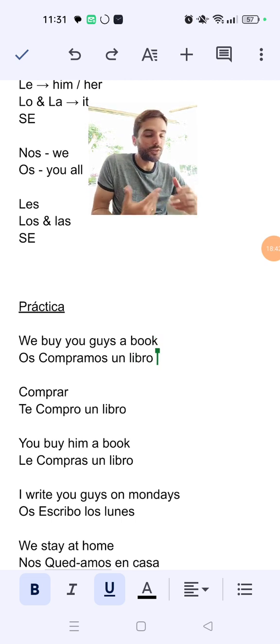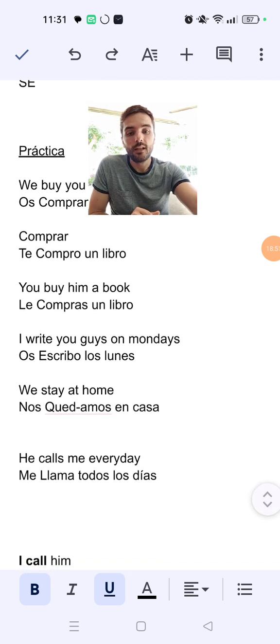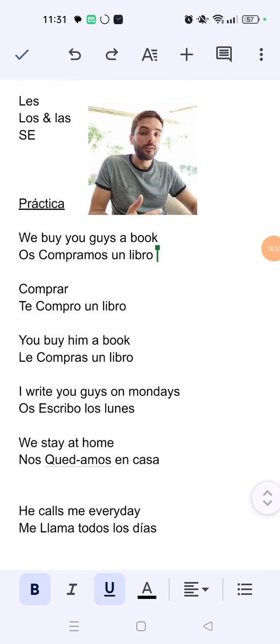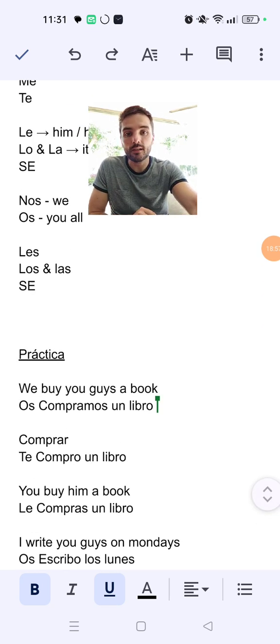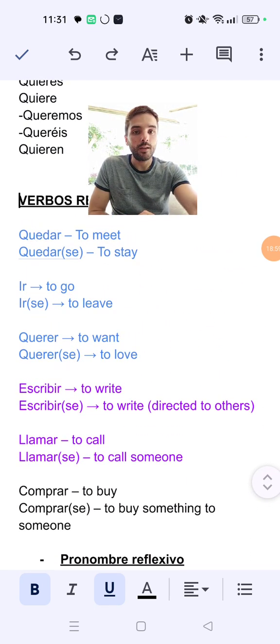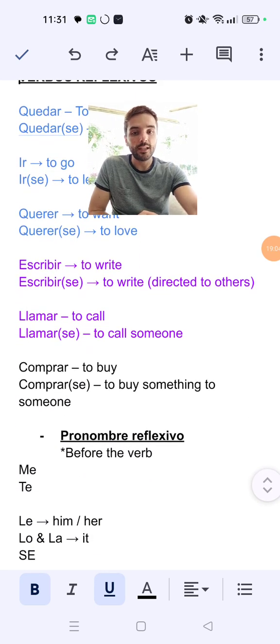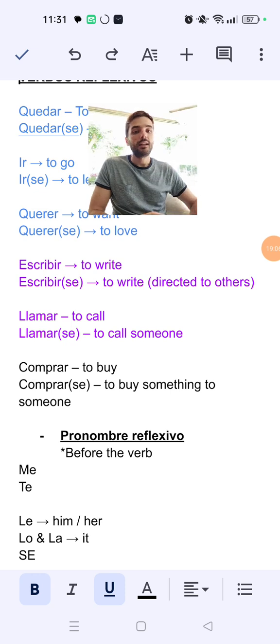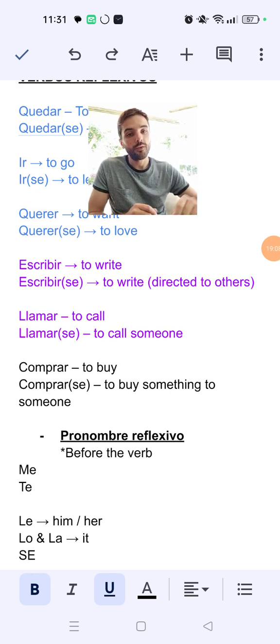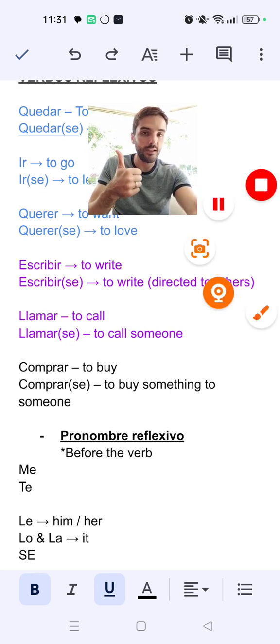Alright, so this is the trickiness of the reflexive verbs. I suggest you read this and you watch this video again to make it more clear. Then if it's not clear, please give me some feedback so that I can maybe update this video if it wasn't clear. And if it was clear, then excellent. You already know the reflexive verbs. See you in the next video.